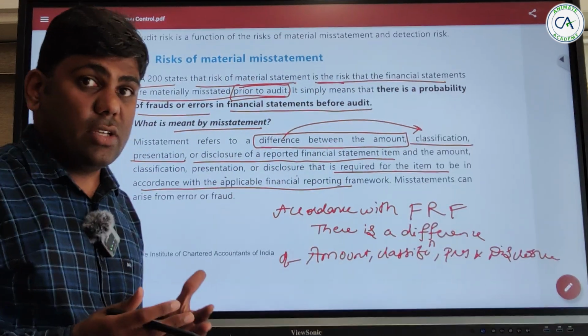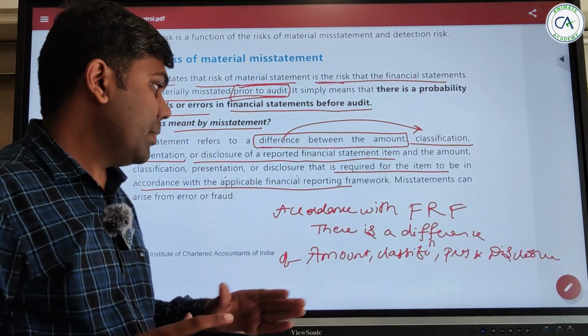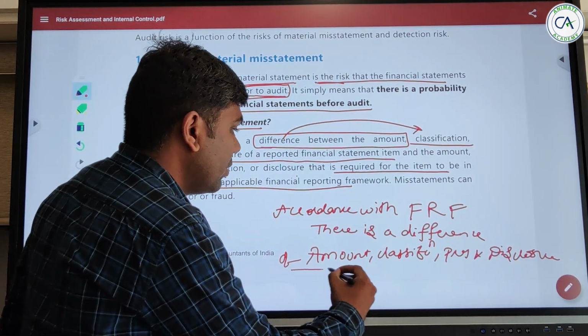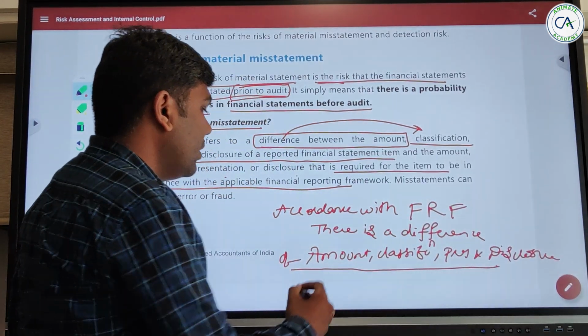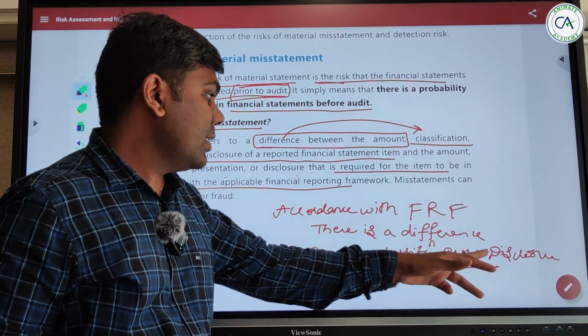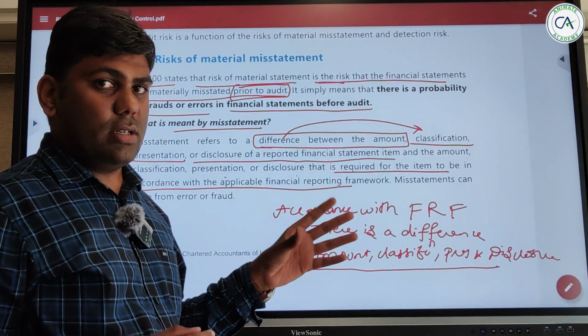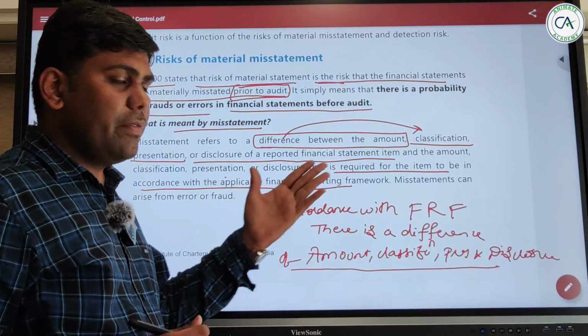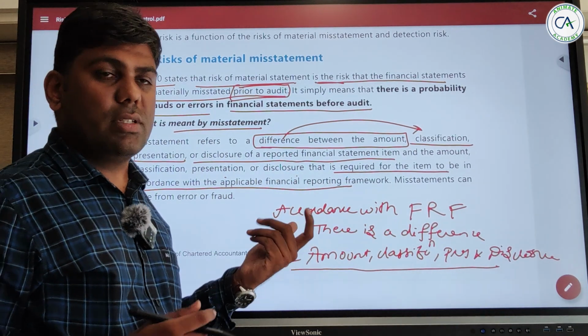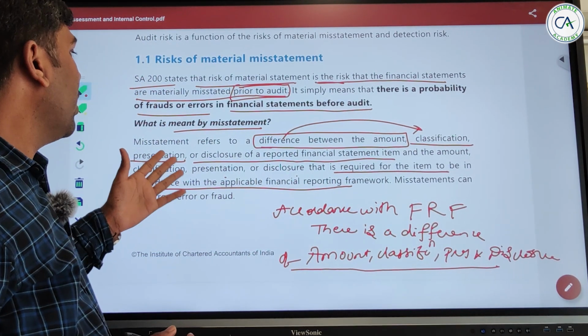Whenever somebody asks you the definition of misstatement, you have to repeat: the amount, classification, presentation and disclosure which is according to the FRF, if there is a difference in what has actually been shown in the financial statements, then it is called a misstatement.